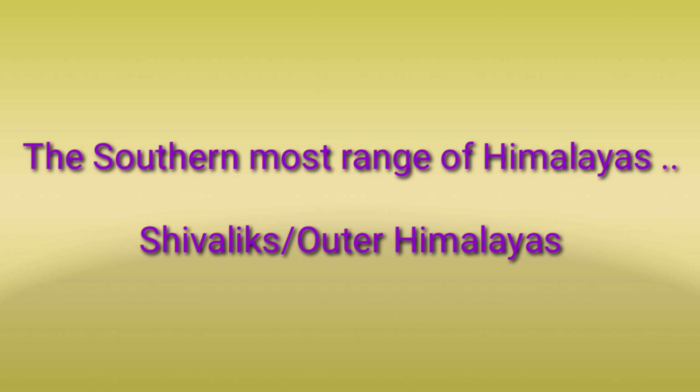The southernmost range of the Himalayas is the Shivaliks or outer Himalayas.